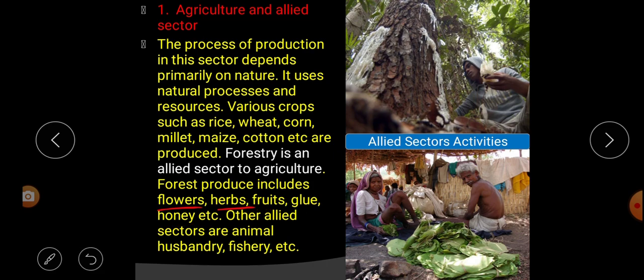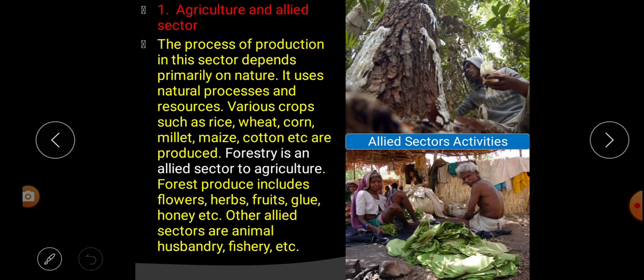But there are also some other allied sectors, and those are animal husbandry and fishery. That means taming domestic animals and cultivating fish. These are also part of the allied sectors. That means what is agriculture and allied sectors? That means the process of production depends primarily on nature.